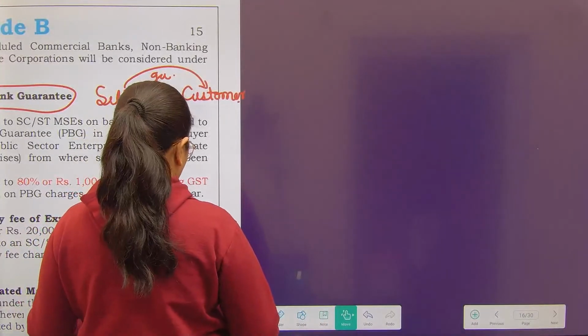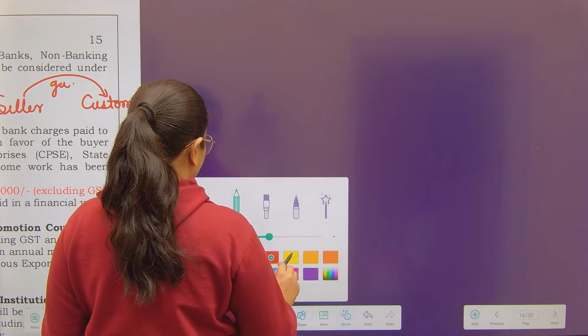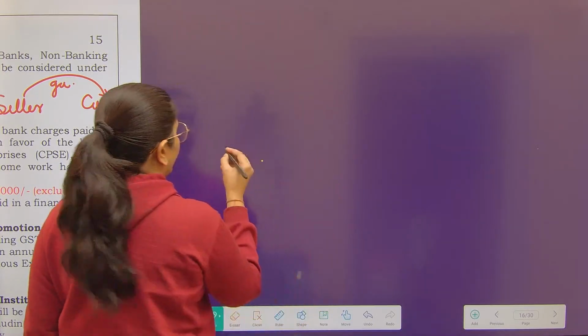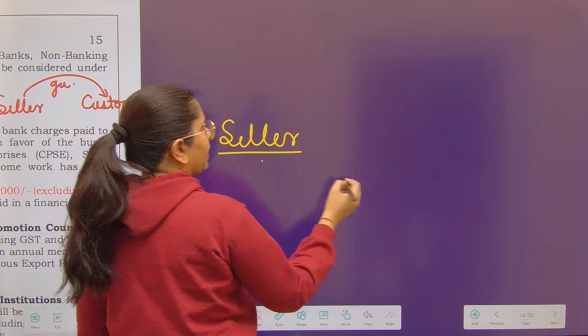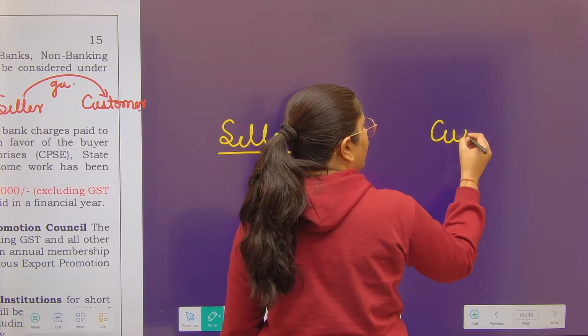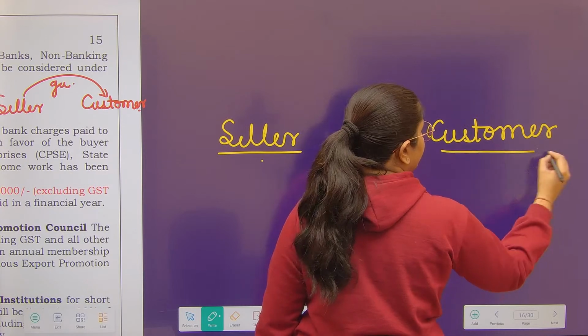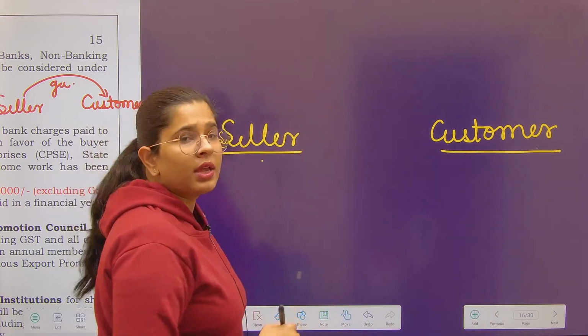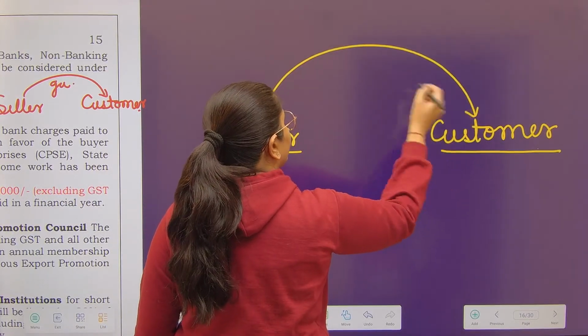Just making it more clear. So here is the seller, one party, customer who is worried about delivery of his product. Seller says, please do not take tension, I am going to provide you a guarantee.